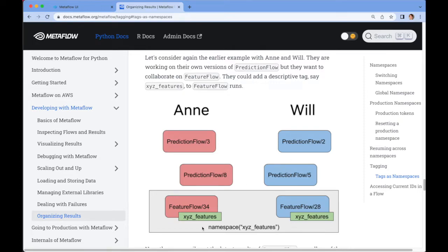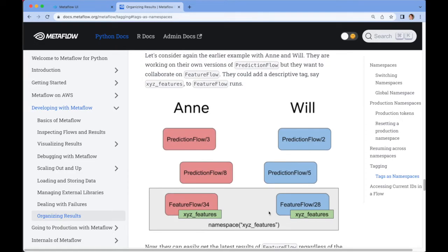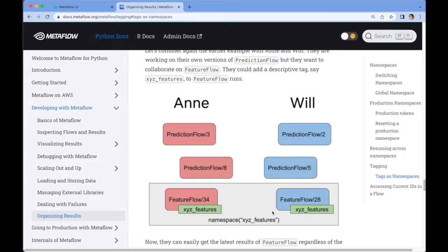So for instance, imagine that you assign a tag called XYZ features to a certain run, like let's say FeatureFlow/34 here, and you assign the same tag to another execution here. You can say that now there's a new namespace called XYZ features containing these two runs, and they might even be executed by two different people in this case, but in the sense of XYZ features, they form the same namespace.